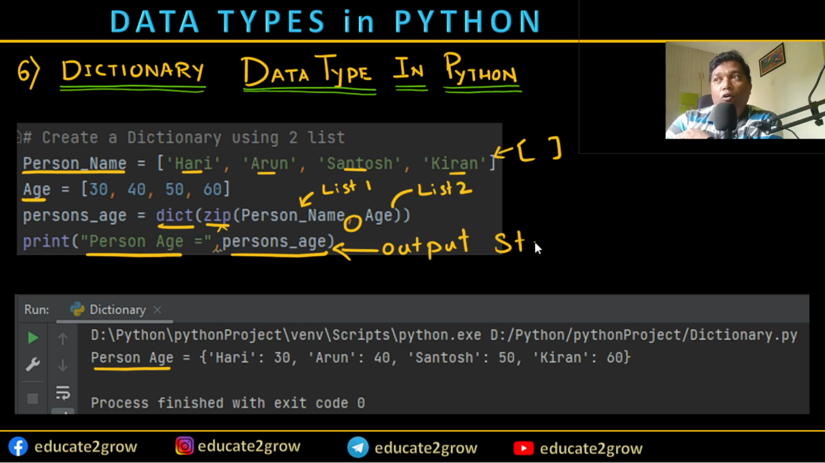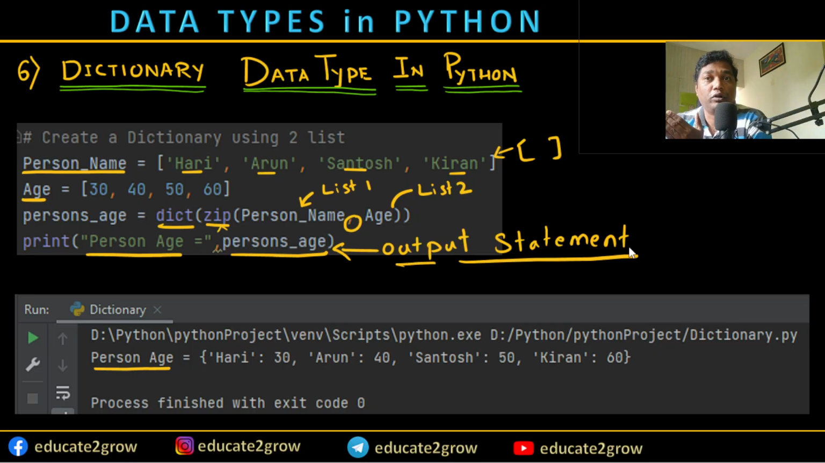I'll talk about this output statement in another topic. How best we can put, what are the different methodologies, how efficiently we can communicate the different methods through the output statements, we will look into that point in the next upcoming topic.